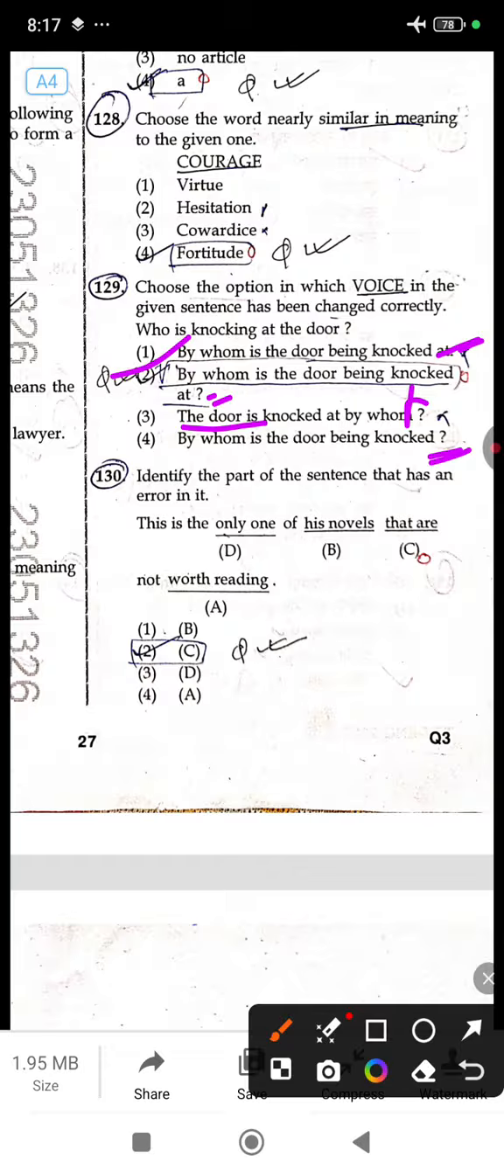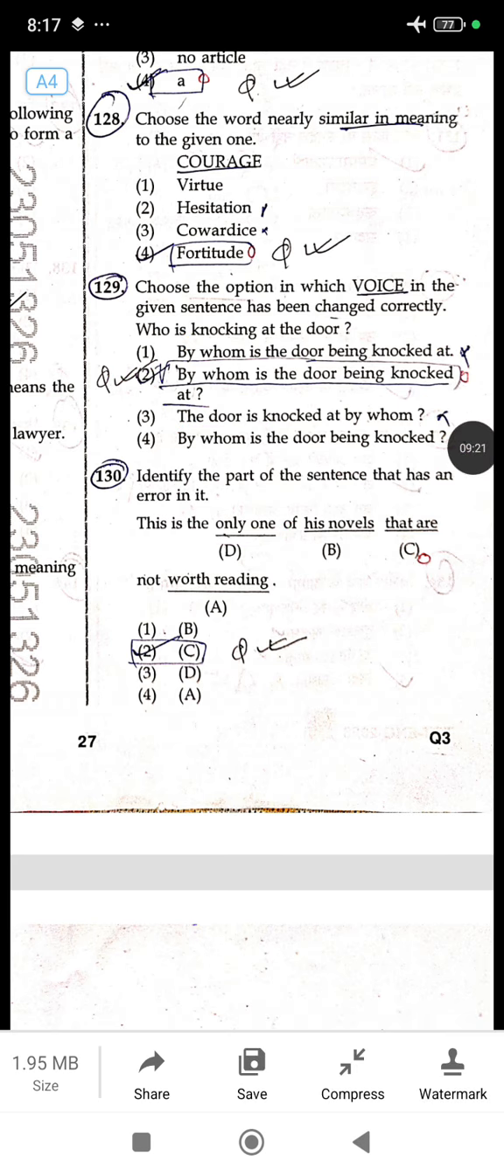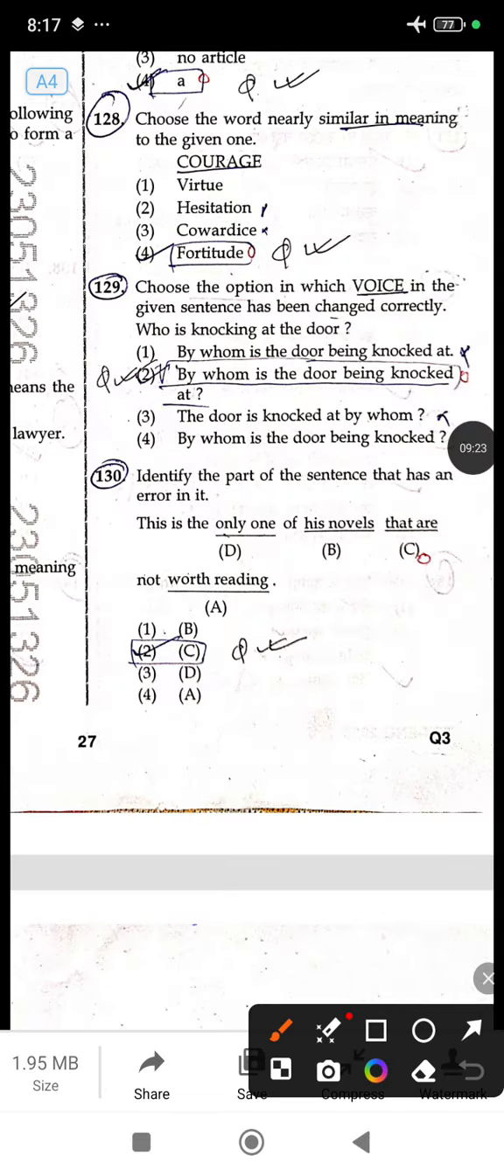So the next question is: identify the part of the sentence that has an error in it. This is the only one, remember, only one, single one of his novels that are not worth reading. So your main subject is the only one, that's why the singular verb each will be the right answer. So the part having the error is this one, that are; actually in place of are it is each. This is the one of his novels that is not worth reading.